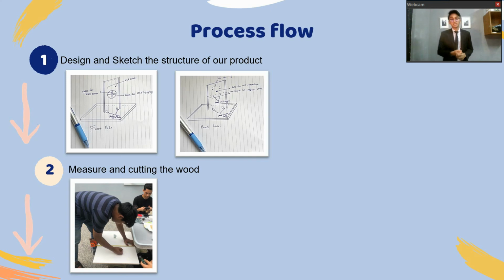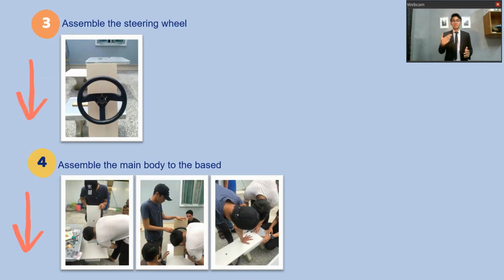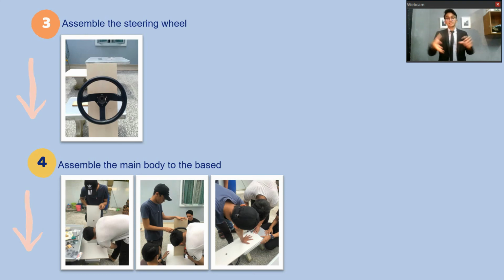Secondly, we measure and cut the wood. We separate the wood into two parts, the base and the main body. For the main body, we use 24 by 74, and for the base we use 54 by 64. Thirdly, we assemble the steering wheel: we use a drill to make a hole, and then we connect the steering wheel with a nut behind it so it stays stable.